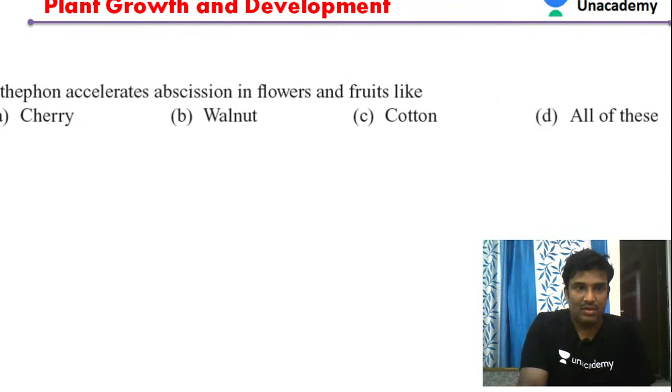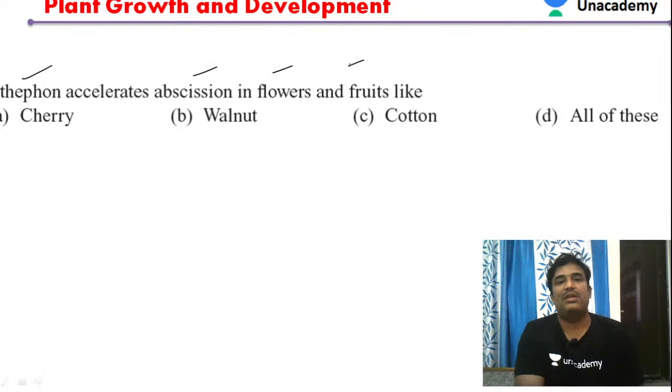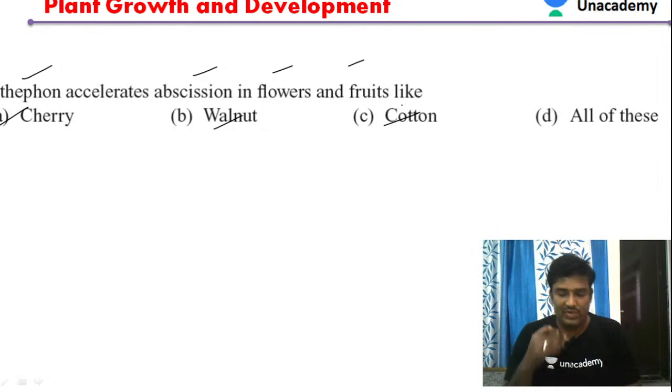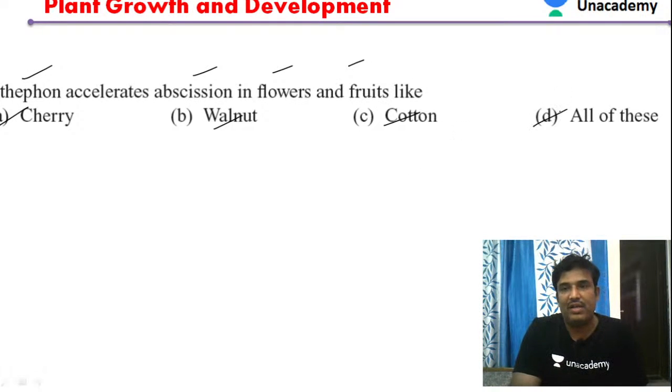Next, ethephon accelerates abscission in flowers and fruits. No doubt about it, it also accelerates the abscission in flowers and fruits. So in which type of flowers and fruits? It is accelerating abscission in cherry, walnut and cotton. So these are the three plants which are the best examples to show that ethylene accelerates the abscission in case of the flowers and fruits. So cherry, walnut and cotton. So finally you have to take the answer. All of the above is the right answer.